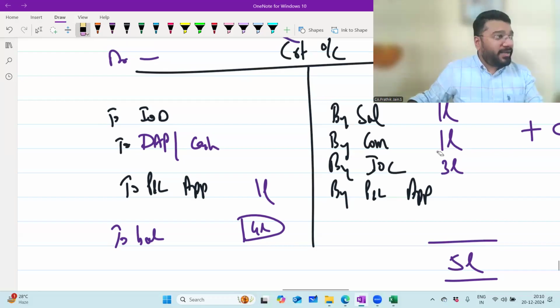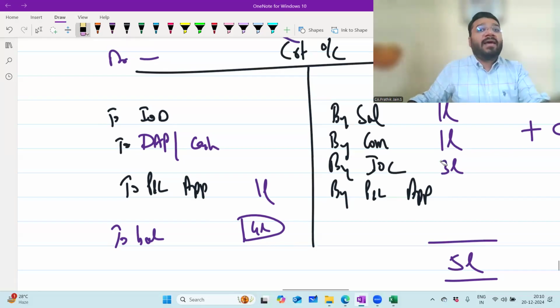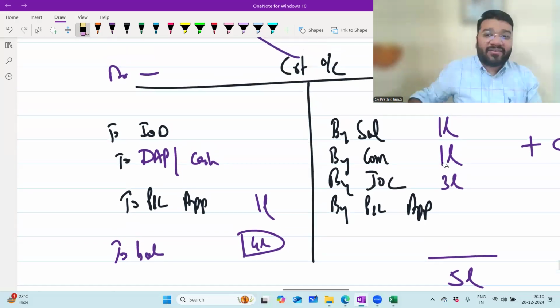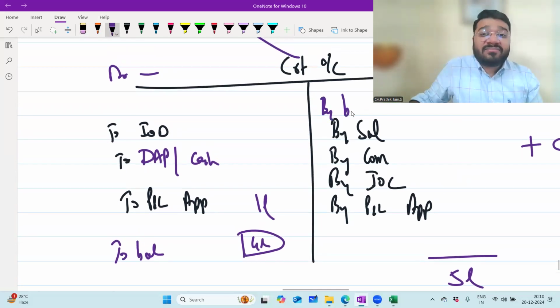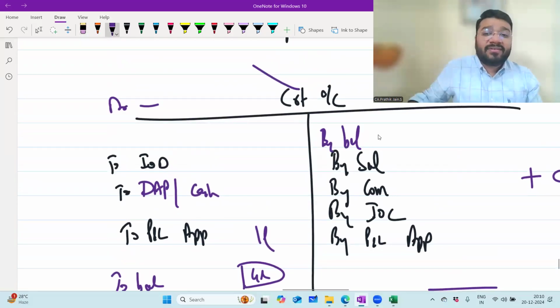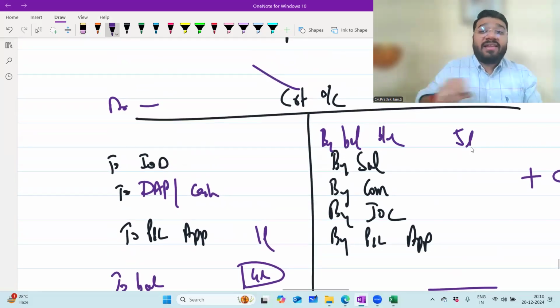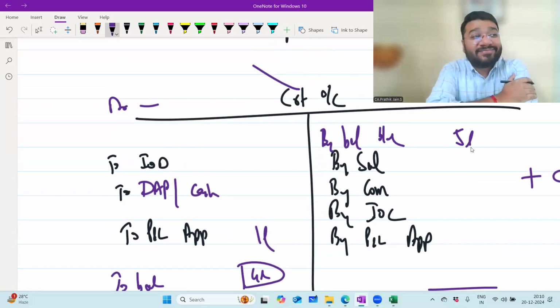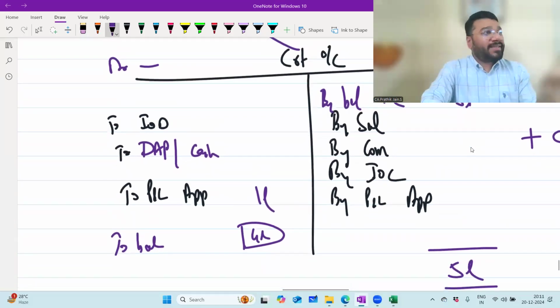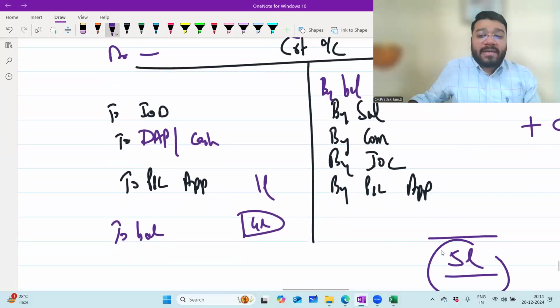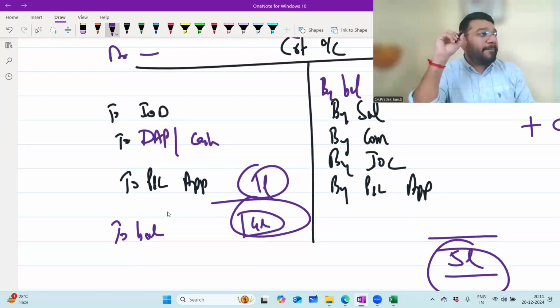Right, his point is correct. What is he saying? Sir, if loss is there, how will the salary and commission come? Wait for you, I'm coming. By balance brought down 5 lakh. Now you tell me. Point is correct. So 5 lakh is the total money that we pay, opening balance. There's a 1 lakh loss. I'll deduct that and pay the balance 4 lakh.